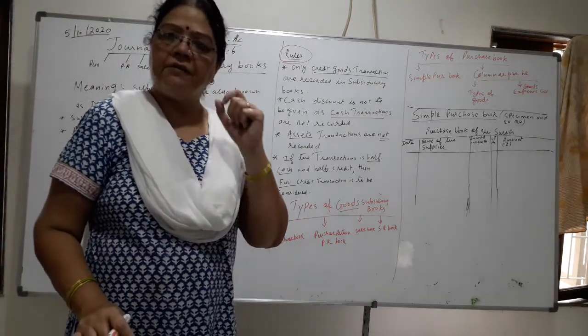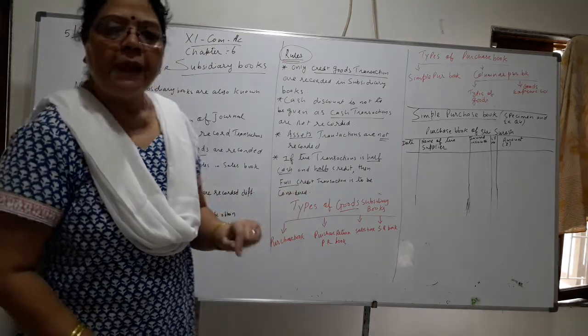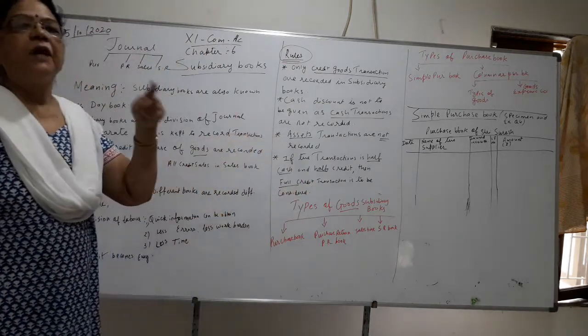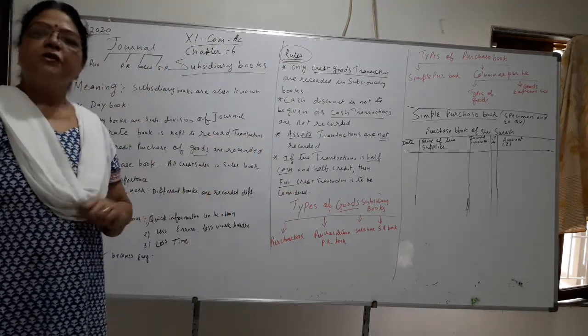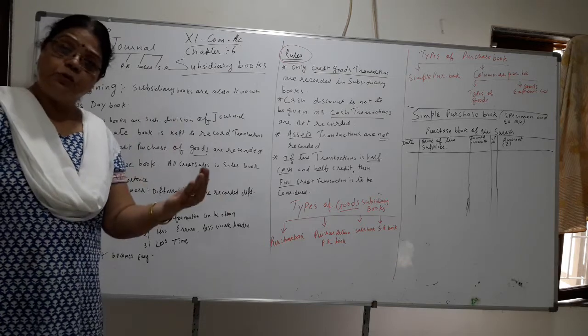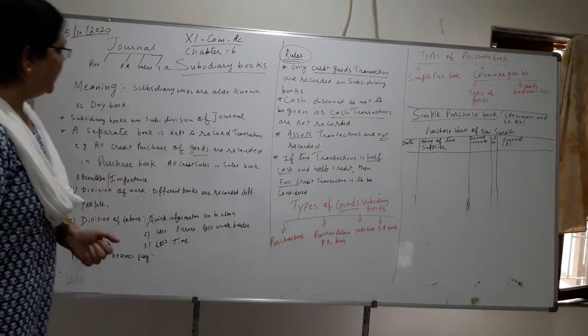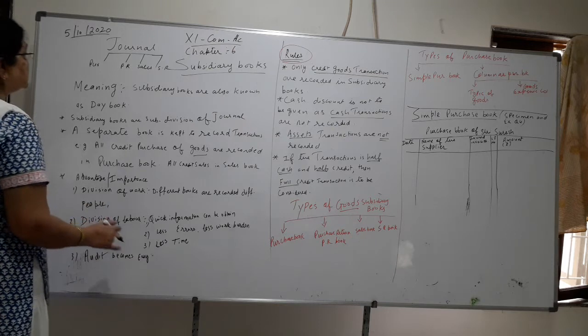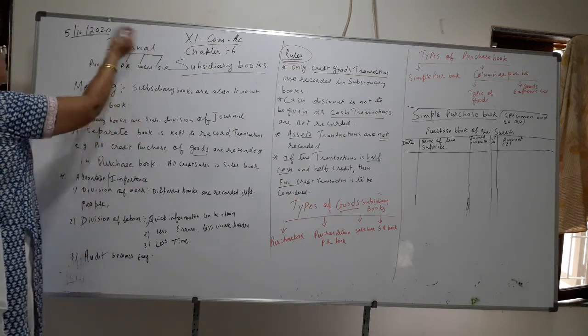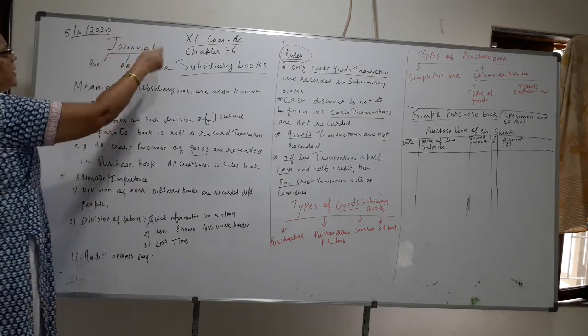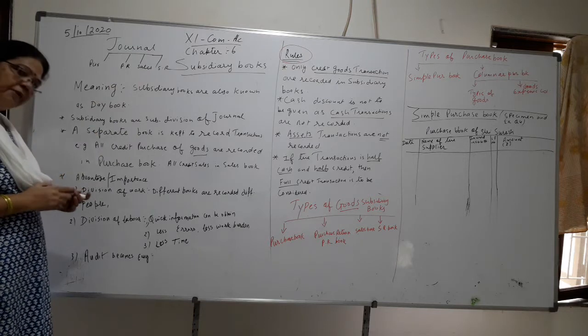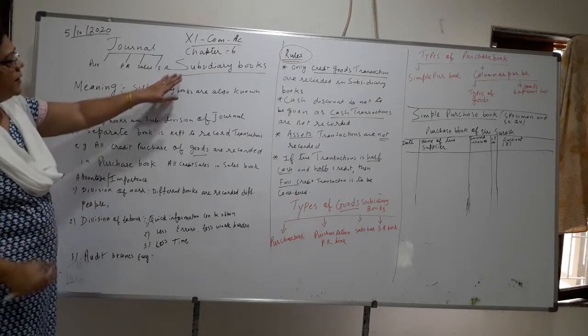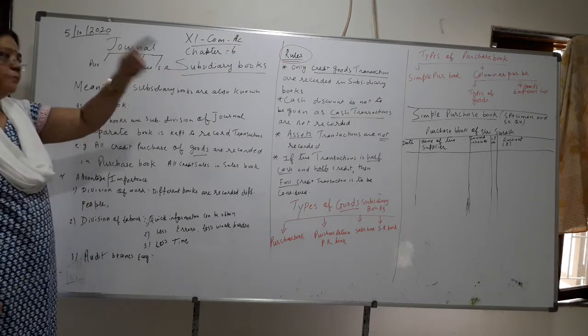Bills recording, we have one book here. Then for cash transactions we have another book. For purchase of assets we have another book. So in short, the journal is divided into different books, and different books are known as subsidiary books.